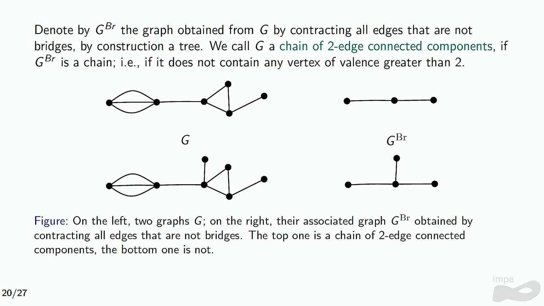So in this first example, this is G, and this is G_BR, and this is a chain, right? But in the second, G_BR is not a chain because I have here a vertex of degree 3. So it is not the kind of graphs that we want to work on.